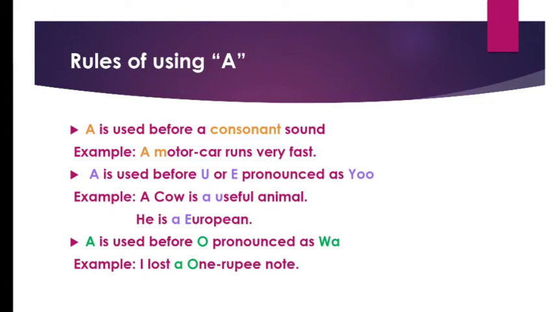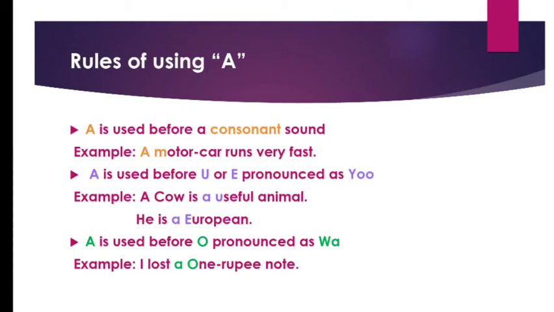Next point, A is used before U or E. Yes, you must be thinking that it's not a consonant, it's a vowel, isn't it? Why then are we still writing A in front of it? See this properly. A is used before U or E pronounced as Y-O-O, "you".